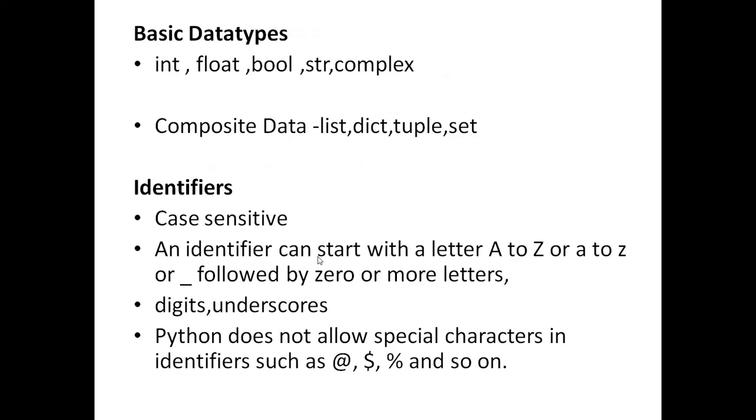Okay, now moving next. There are various data types in every language. Python supports int, float, bool, string, and complex. Complex is a special data type in Python. There are also many composite data types like list, dict, tuple, set. Then you also have frozenset, and range. Many are there. So in this session we are going to learn about the basic data types, what operations we can perform, and how to take basic input from the console.